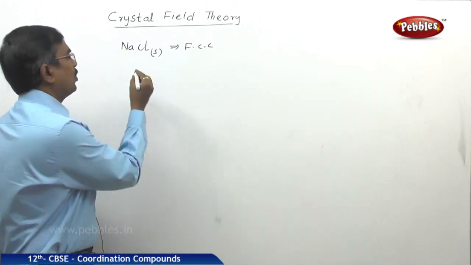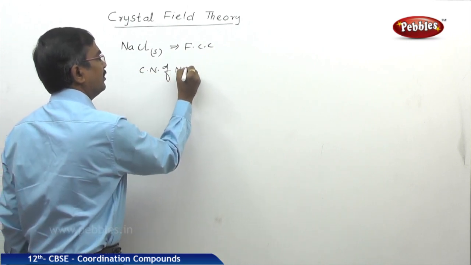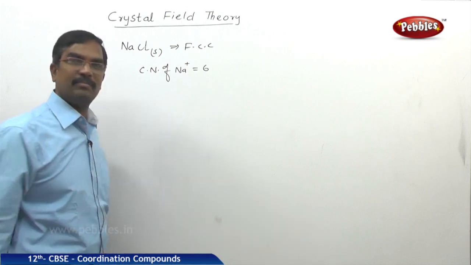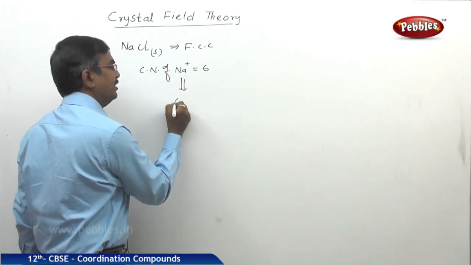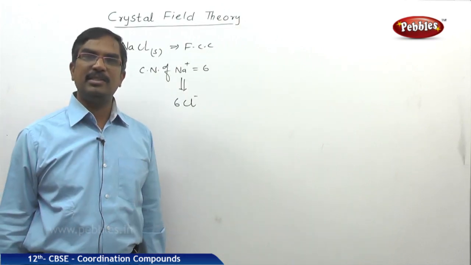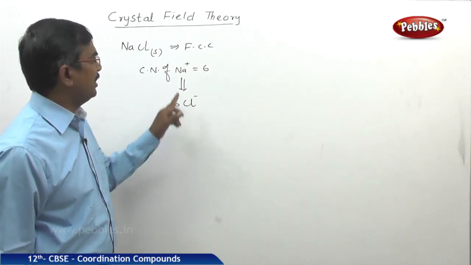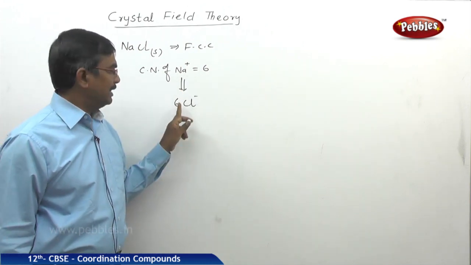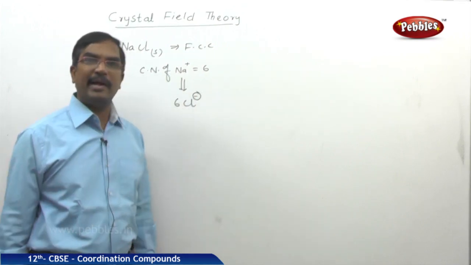Here the coordination number of Na plus ion is 6. That means every Na plus is surrounded by 6 Cl minus ions. So around the Na plus ion we can observe the negative charge in the form of chloride ions.